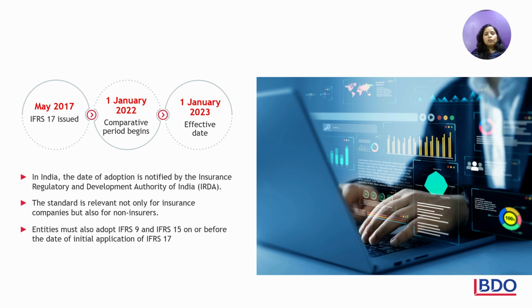This standard is not only relevant for insurance companies but also for non-insurers. It is necessary to adopt IFRS 9 and IFRS 15 on or before the application date of IFRS 17. We will look at how these are going to impact the financial statements. The equivalent standard in India is Ind AS 117, for which we are going to talk about the implication and the application dates.